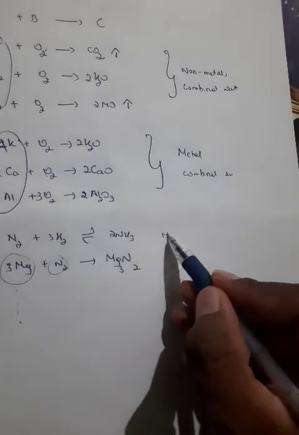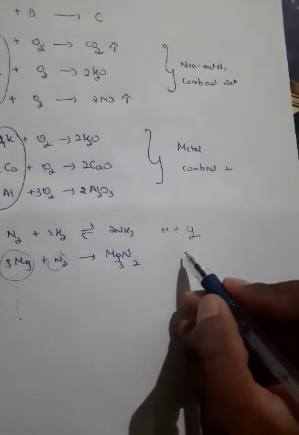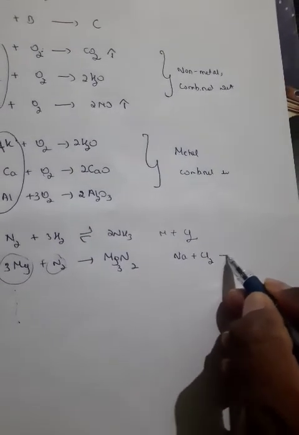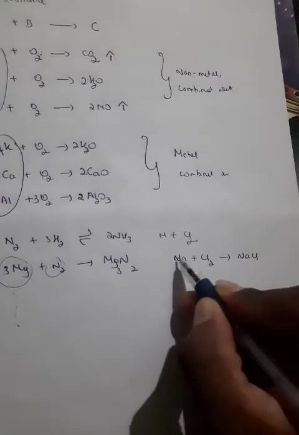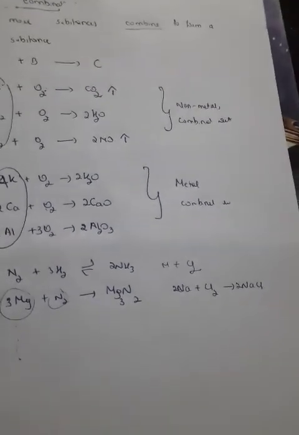Now a metal reacting with chlorine can be given, or a non-metal reacting with chlorine. For example, a metal like Na reacts with Cl2 to form NaCl. So this is 2, this is also 2. This is a metal reacting with chlorine.